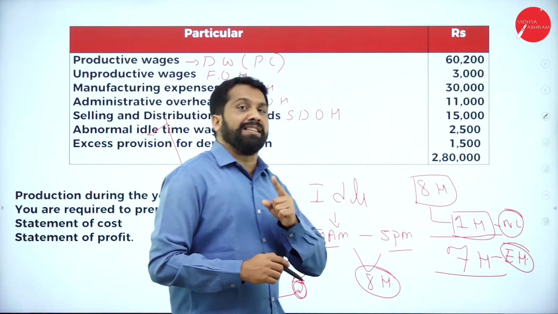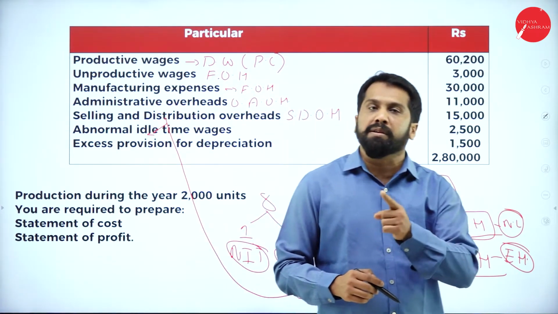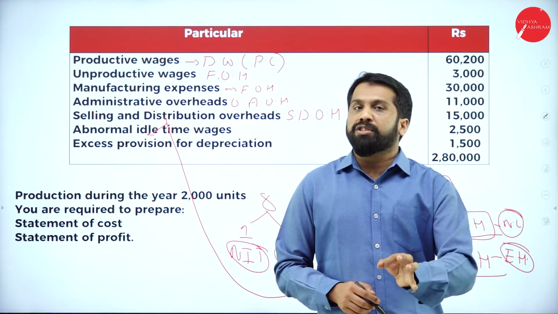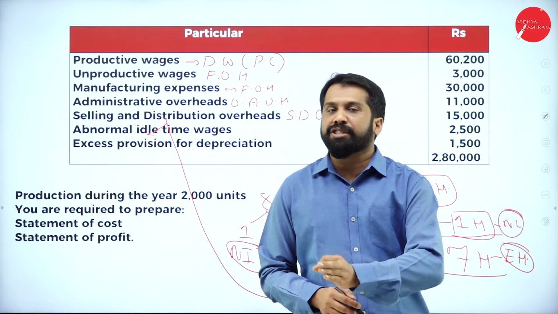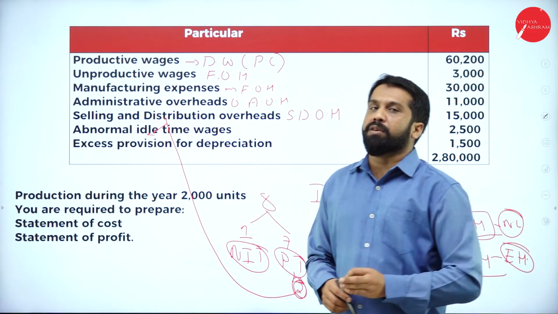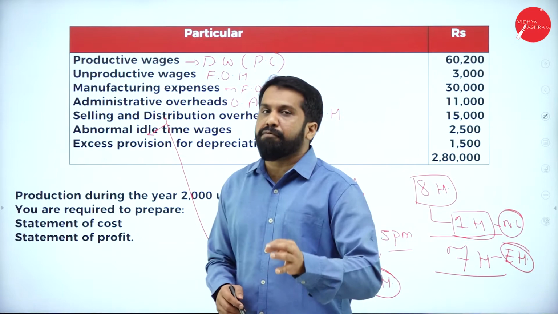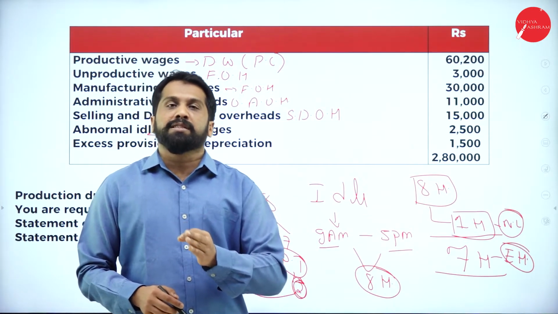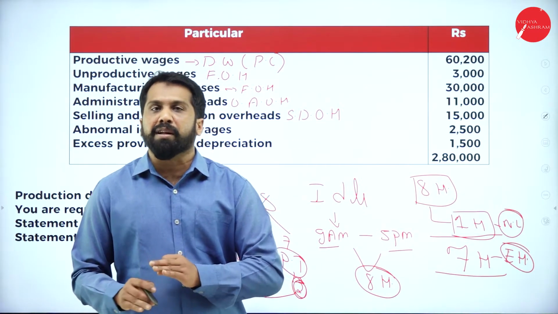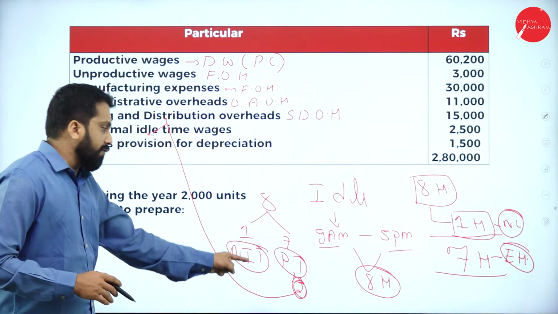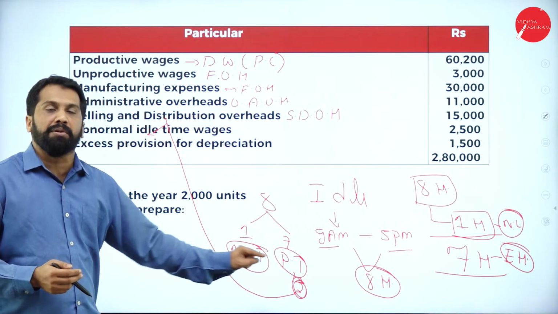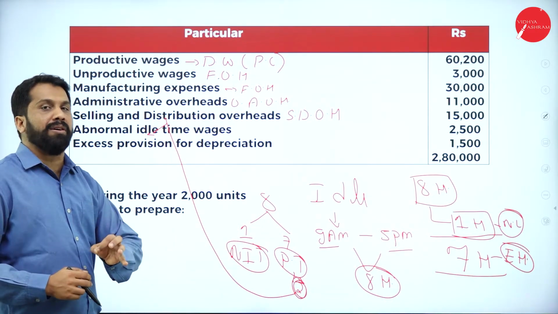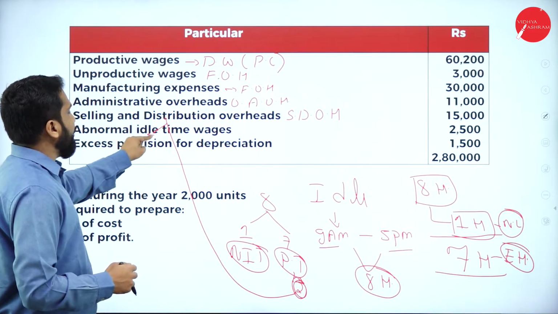If you have a generator, you can work even with a power failure. If your machines are updated, serviced and checked properly every month, breakdown will not happen. If safety measures are taken at the time of work, damage to the laborers will not happen. So these 2 hours you have wasted, you can save and control. These things we call abnormal idle time.